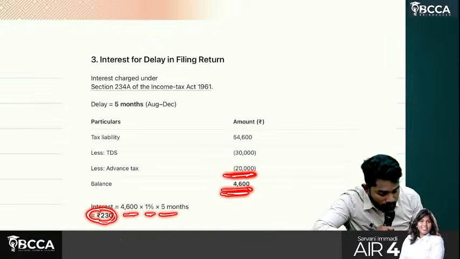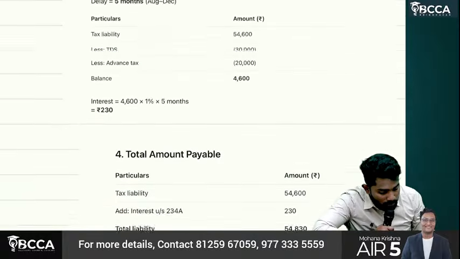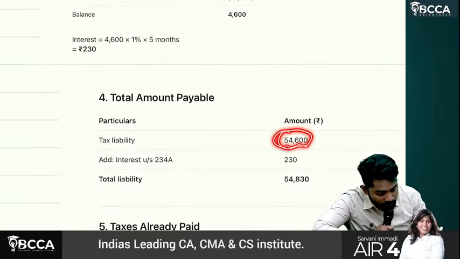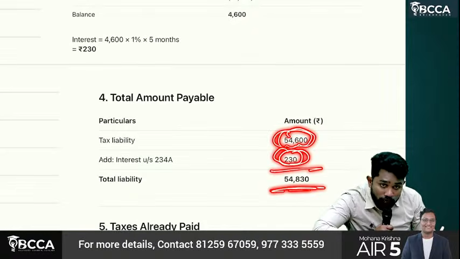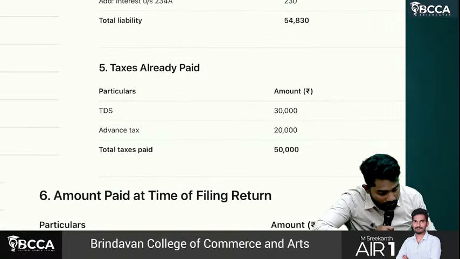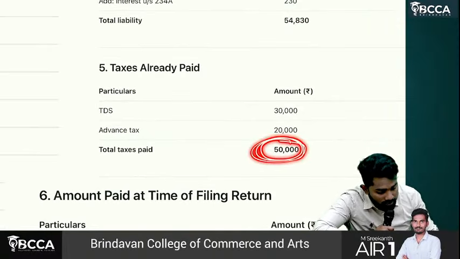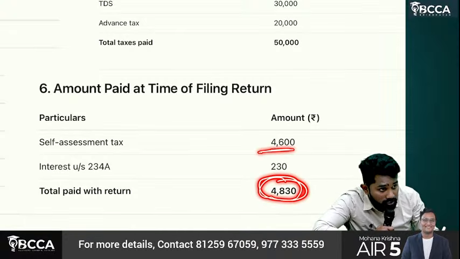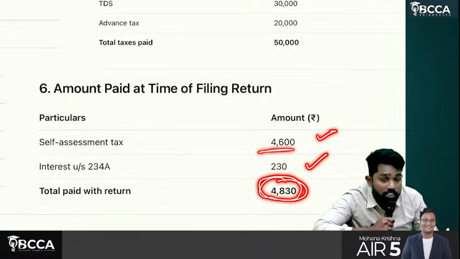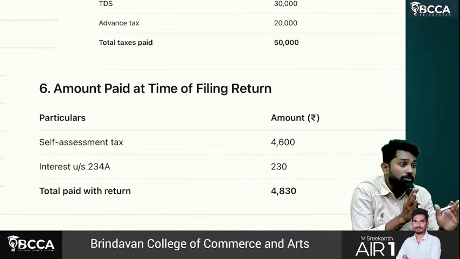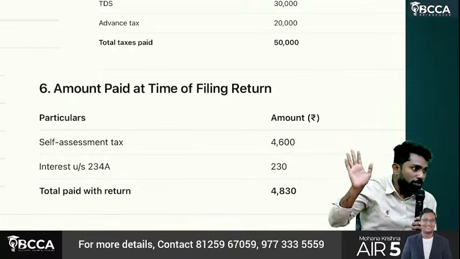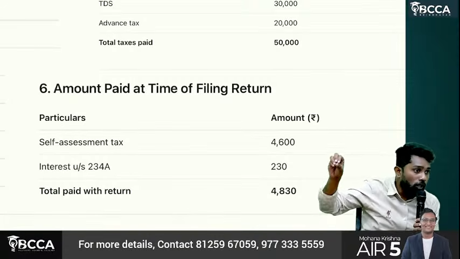4,600 into 1% into 5 months is 230. So total amount he paid at the time of the original return is tax liability 54,600 plus 234A interest, total liability 54,830. Since 50,000 is already paid, additionally he paid a total of 4,830, that is 4,600 self-assessment tax and 230 interest. This is at the time of filing the normal return.